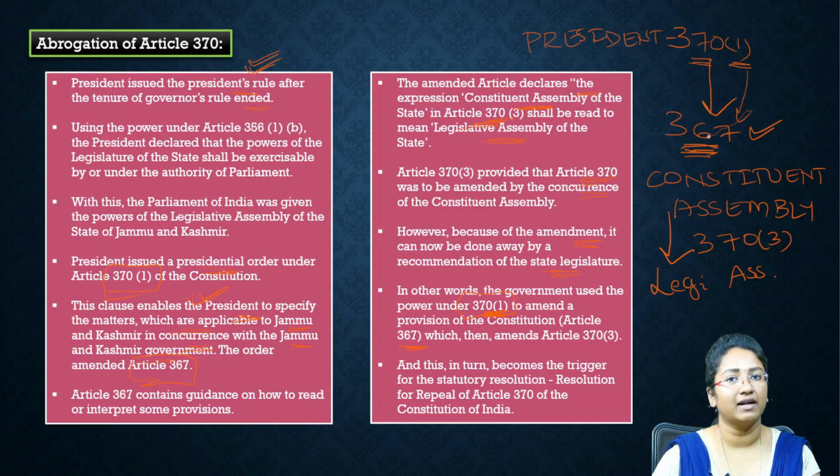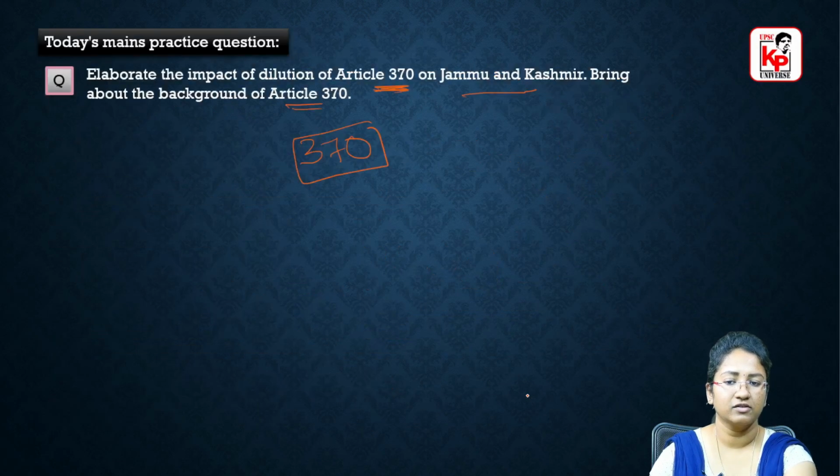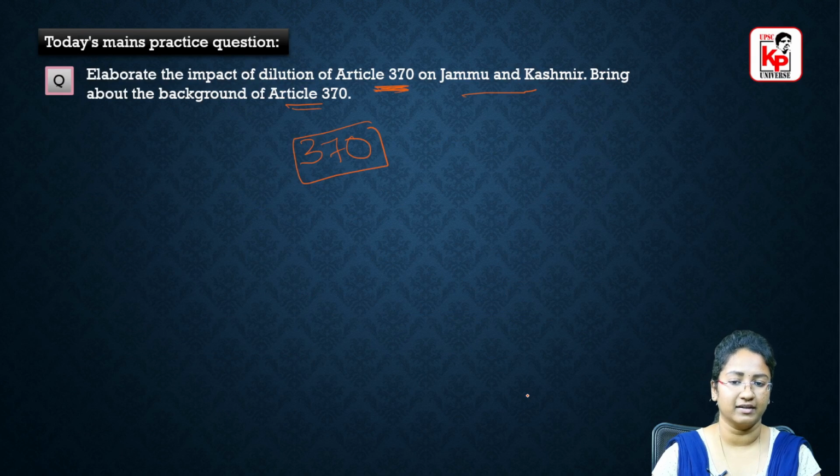According to this amendment, wherever Constituent Assembly is mentioned in Article 370, it was replaced by Legislative Assembly of the state, right? And this in turn becomes the trigger for the statutory resolution for repeal of Article 370 of the Constitution, right? So this is the background of Article 370.